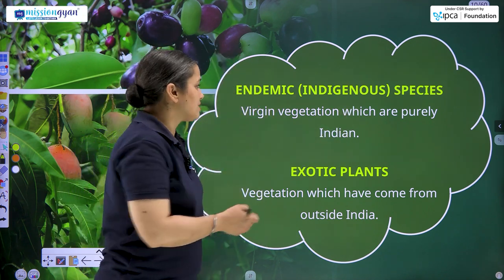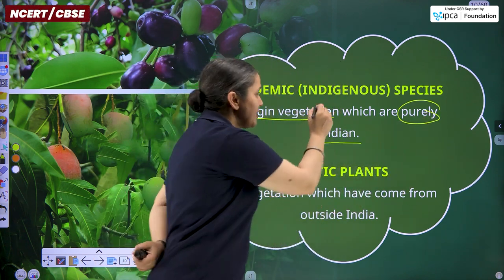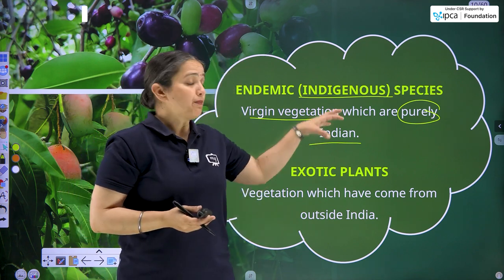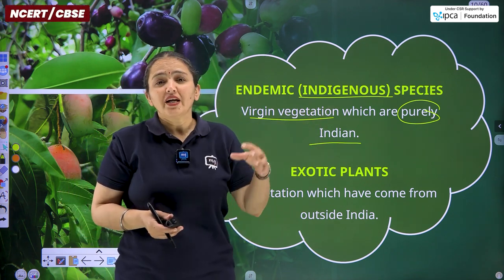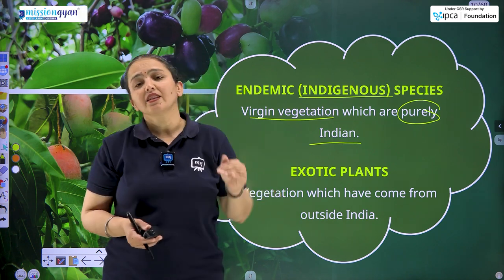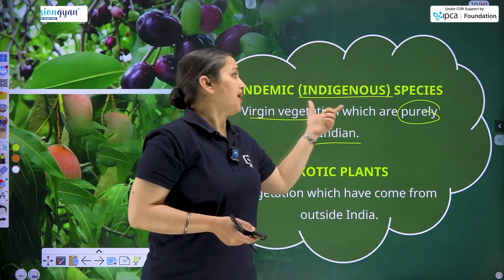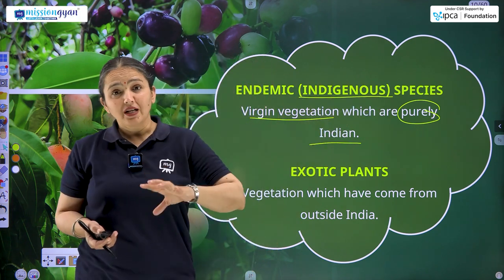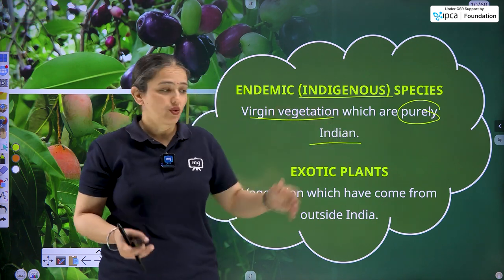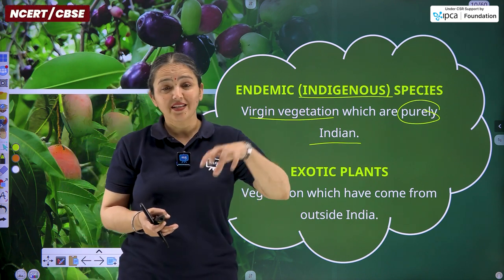So that means virgin vegetation which are purely Indian. Indigenous, its authentic English meaning is the same itself, that belongs to its native place, that has been originated over a particular area and it is still existing in that particular area. That's why what comes in endemic species or indigenous species of plants, the plants that are existing in India on its own since centuries.